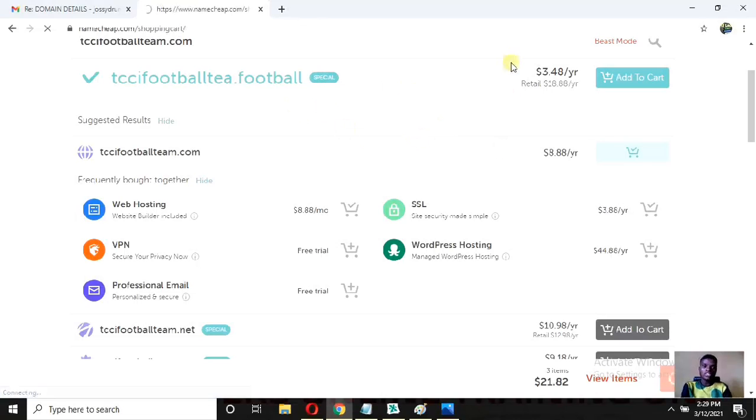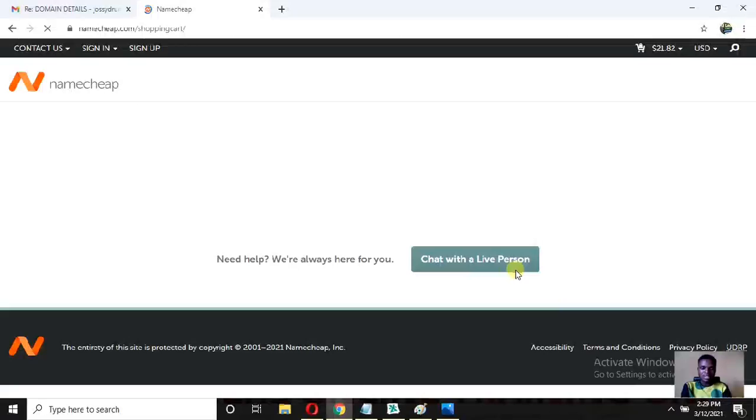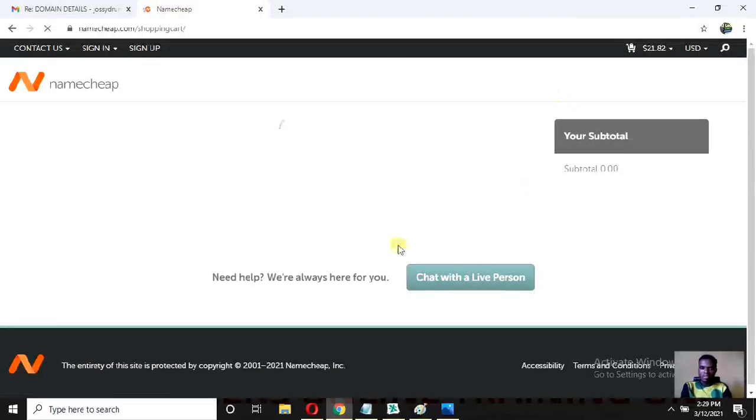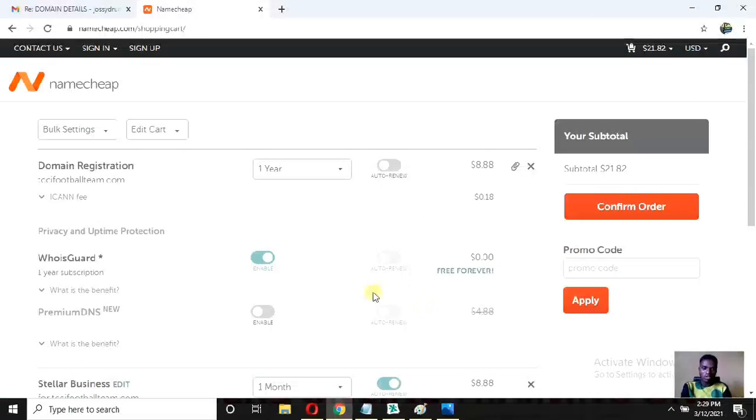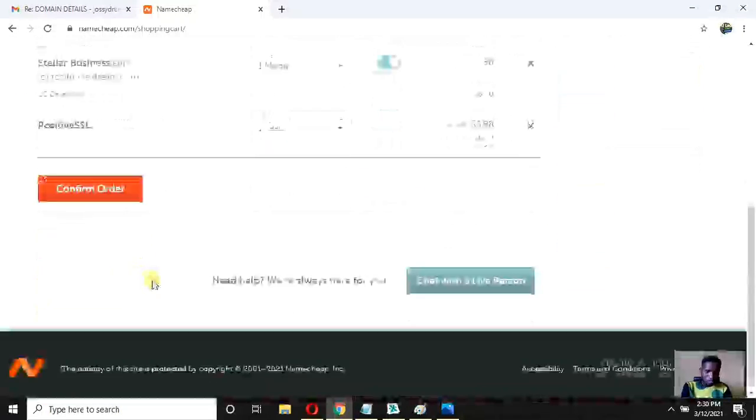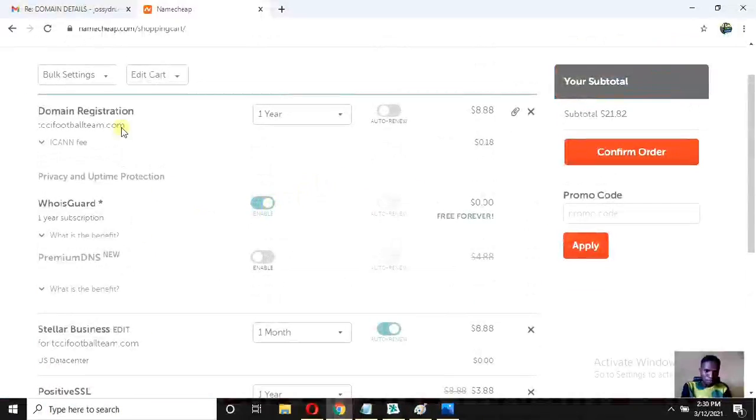Now, this checkout is definitely going to take us to our cart, where we have all the things that we have bought. Now, you see, it has given us a summary of our purchases.